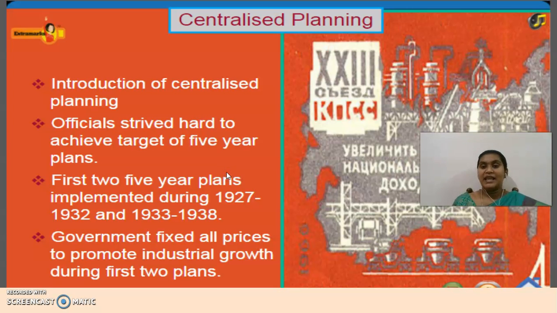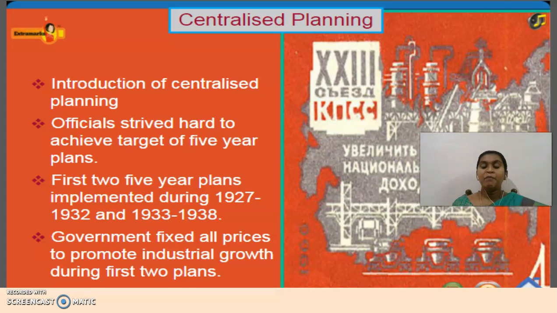Okay, see here. The centralized planning. How did they start to work? Introduction of centralized planning. Officials strived hard to achieve the target of five year plans. Guys, you can remember, even in India we follow five year plans.